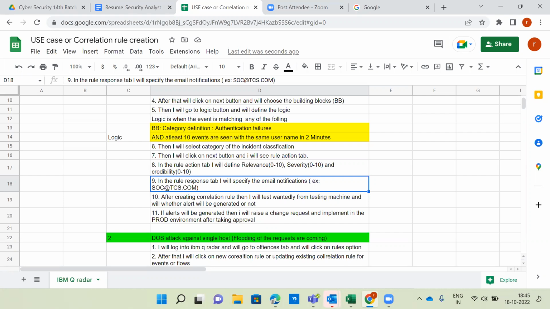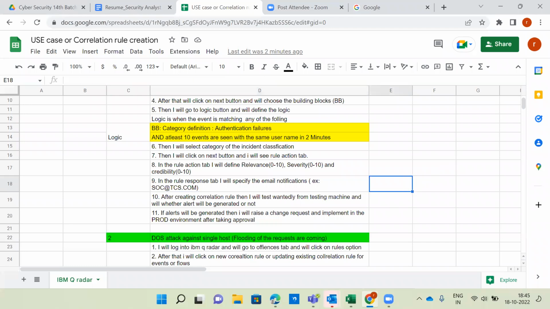I want to receive an email. A couple of options are available. One is SNMP traps, one is email, one is syslog, one is reference set. So these are the options.